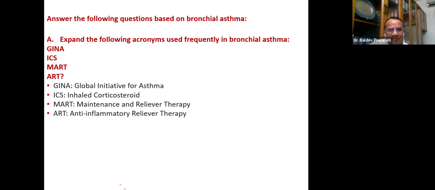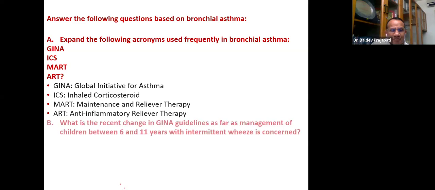In this GINA, the GINA, that is Global Initiative for Asthma. ICS, that means inhaled corticosteroids. MART, that is maintenance and reliever therapy. ART, that is anti-inflammatory reliever therapy. And for everything, there is one protocol which we should follow.